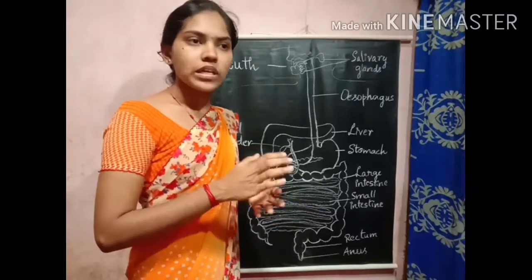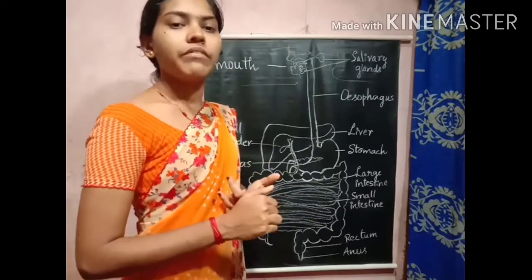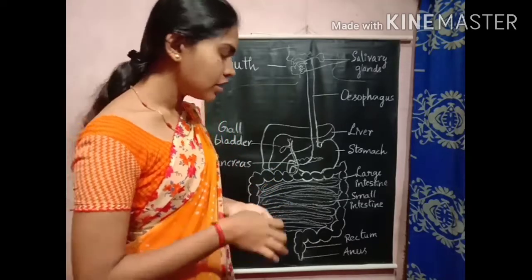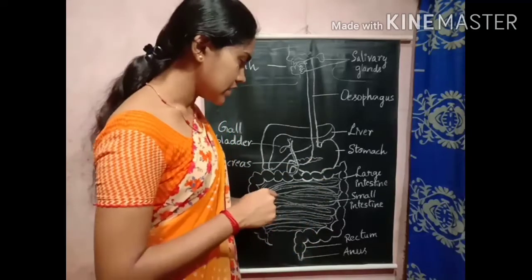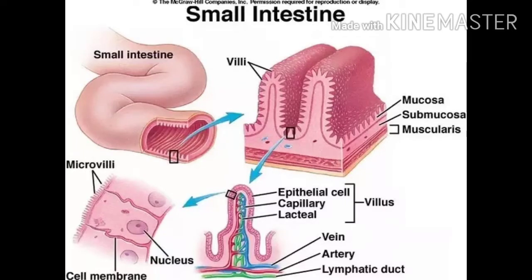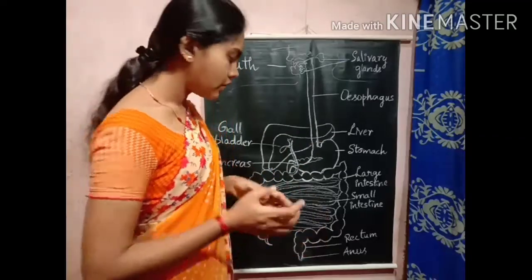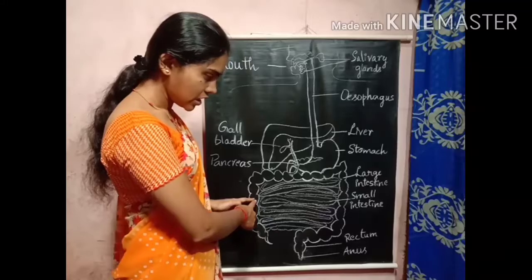Once the required amount of food is absorbed by the small intestine, the remaining undigested food will be transported to the large intestine.